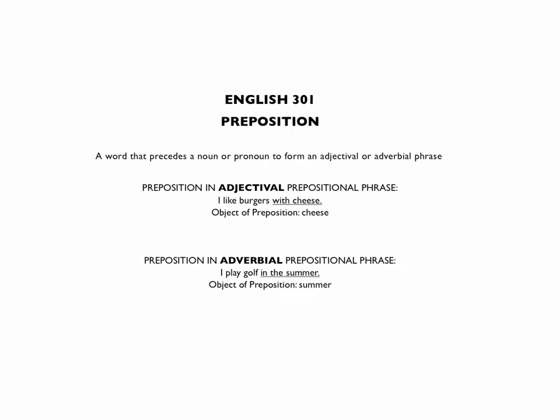So again, the trick that works quite often actually, not all the time, to see whether you have an adjectival phrase rather than an adverbial phrase is to see if somehow you can make that phrase into an attributive adjective that you put right in front of the noun or pronoun you want to describe. So with cheese, can that be made into some sort of attributive adjective? Sure, I like cheeseburgers. English tends very often to want to make prepositional phrases into attributive adjectives. The language has developed that way.